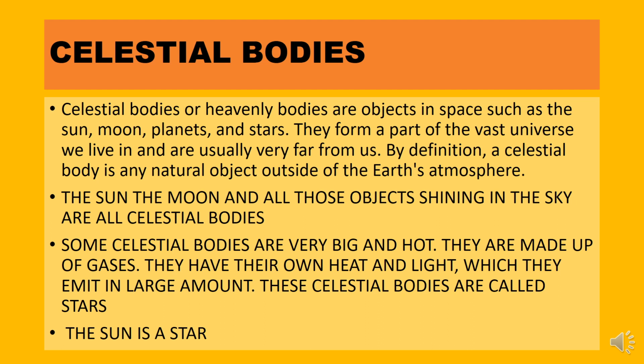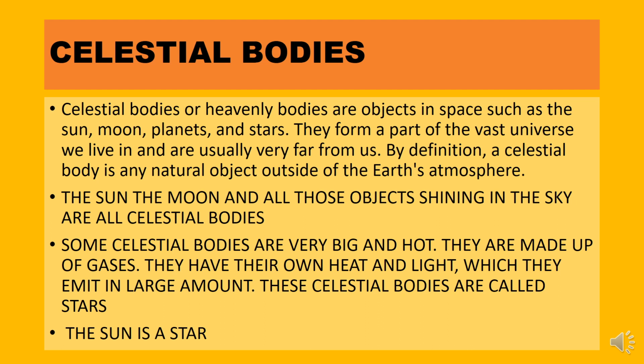So kids, let's learn about celestial bodies. Celestial bodies or heavenly bodies are objects in space such as the sun, moon, planets and stars. They form a part of the vast universe we live in and are usually very far from us. By definition, a celestial body is a natural body outside of the Earth's atmosphere. So whatever is outside the Earth is called a celestial body. The sun, the moon and all those objects shining in the sky are all celestial bodies.